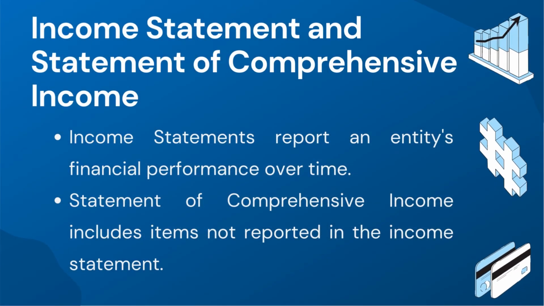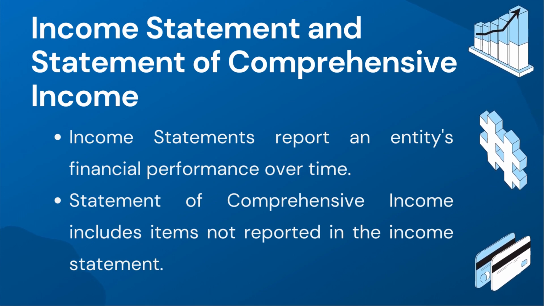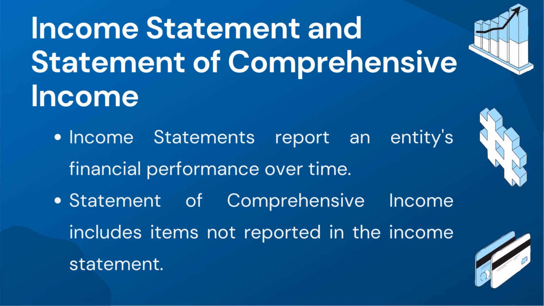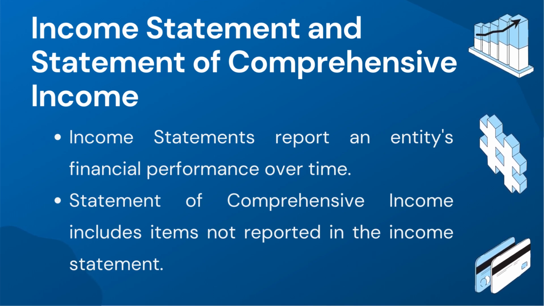Income statements are financial reports that show an entity's economic performance over a specific period of time. It is calculated by subtracting expenses and losses from revenues and gains. On the other hand, the statement of comprehensive income is a financial report that includes items not reported in the income statement. These items include gains or losses on hedging instruments, unrealized holding gains and losses.